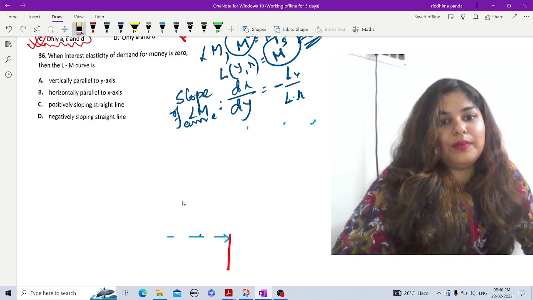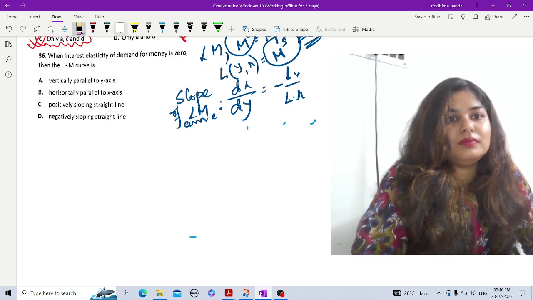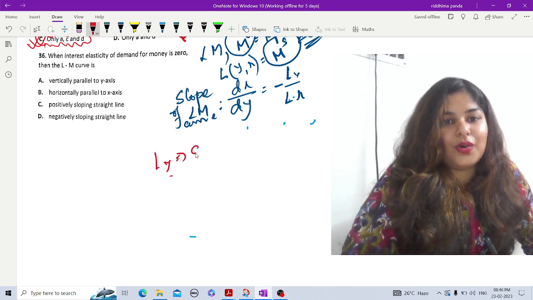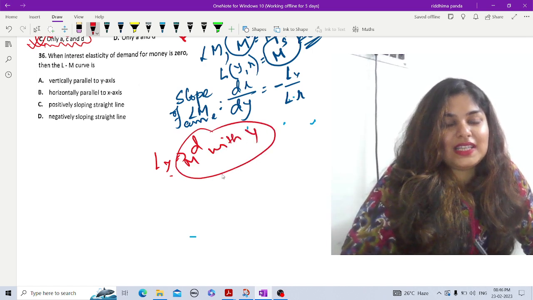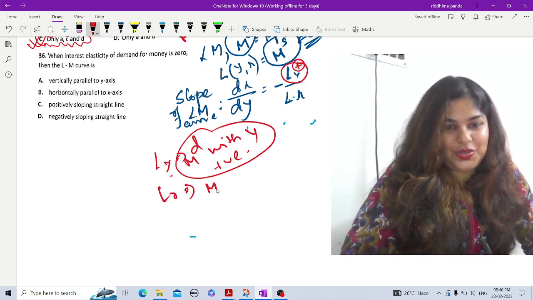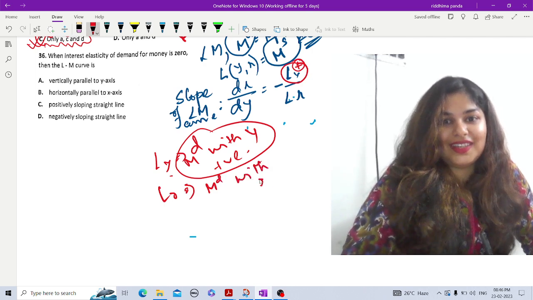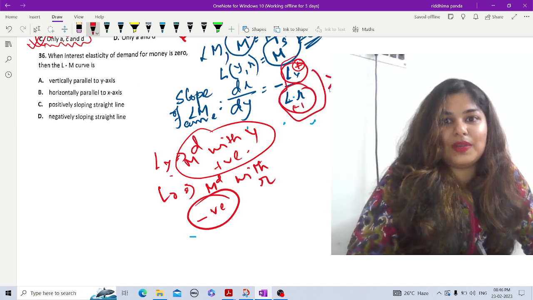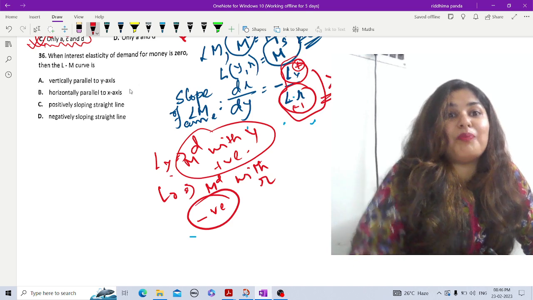They are related to demand for money. Now Ly means the relation of money demand with income. Now this is positive, so definitely this Ly is positive, and Lr means the relation of money demand with rate of interest, which is negative. So definitely this is negative. So this fraction now becomes positive. Hence our LM curve is upward sloping.